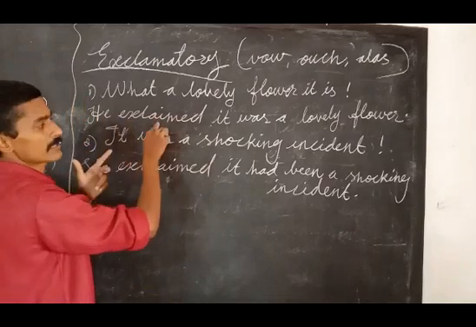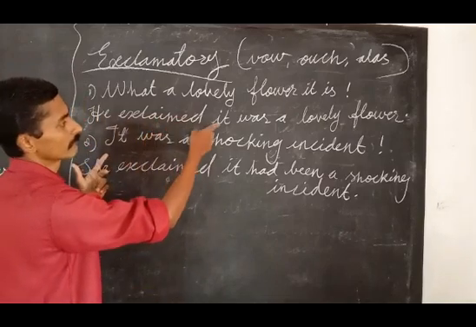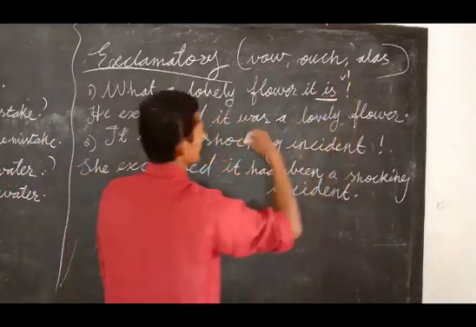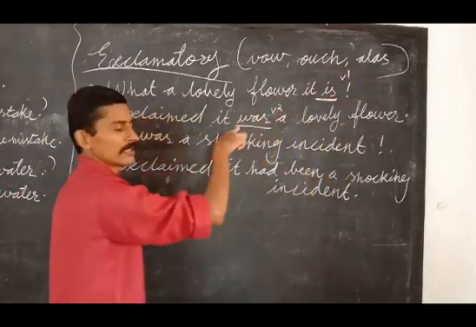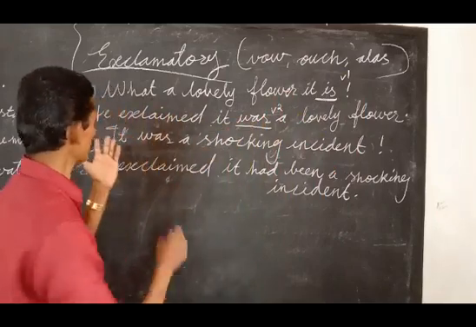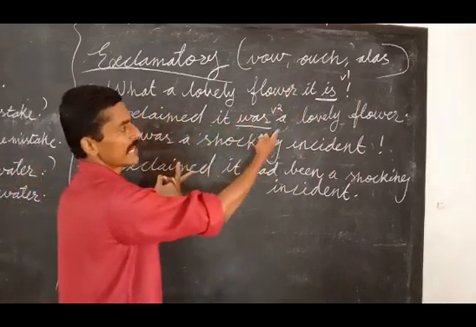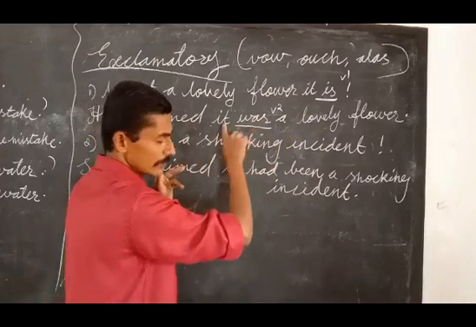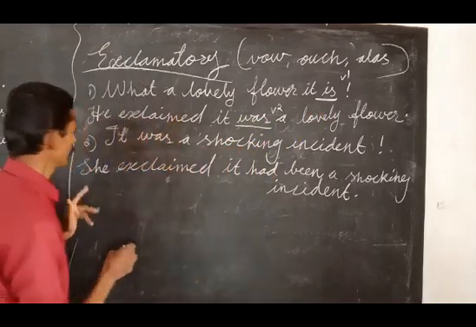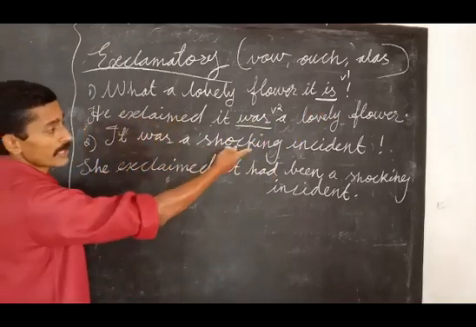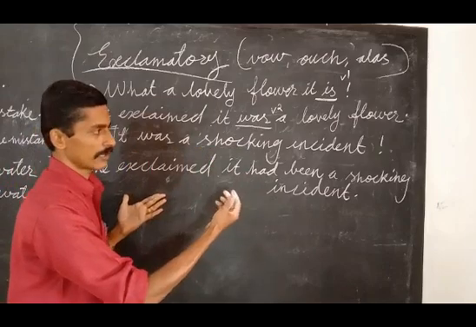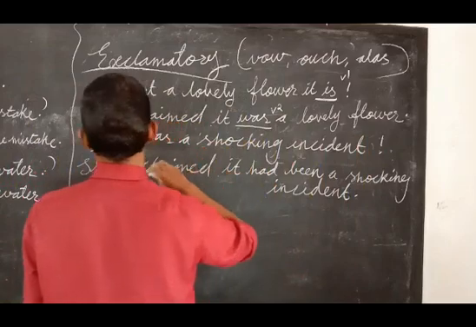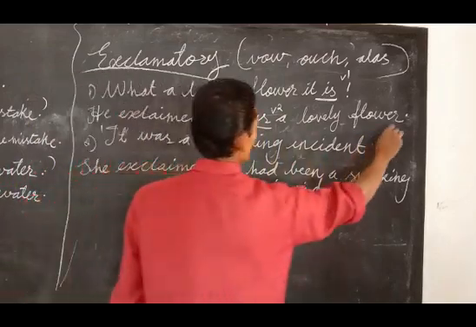See, he exclaimed, it was a lovely flower. Look at 'is' here, it is V1, now you have to change it to V2. Simple present changes to simple past and there is no other problem. He exclaimed it was a lovely flower. Clear? You have to change it to a normal statement. One more example. It is a shocking incident. Okay, shocked. An exclamatory.